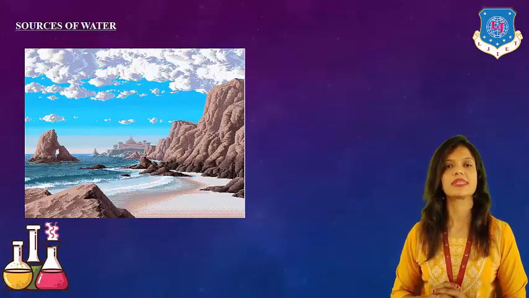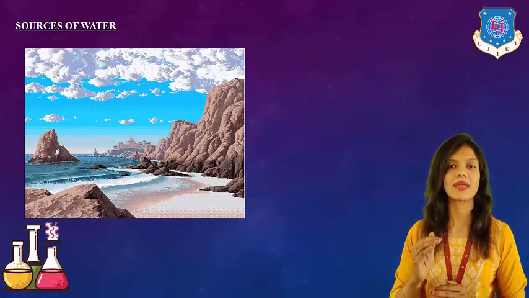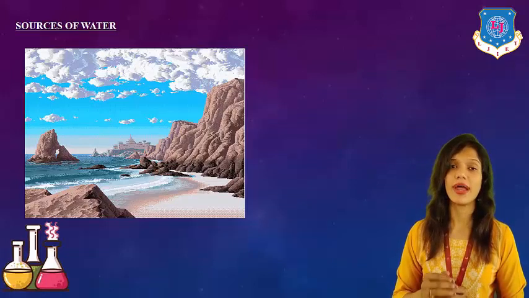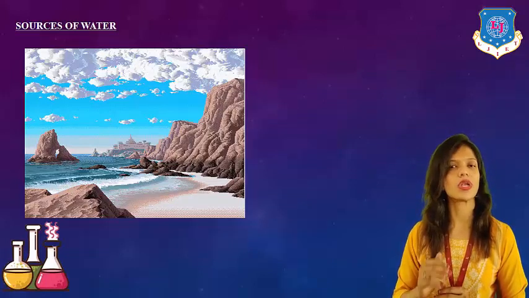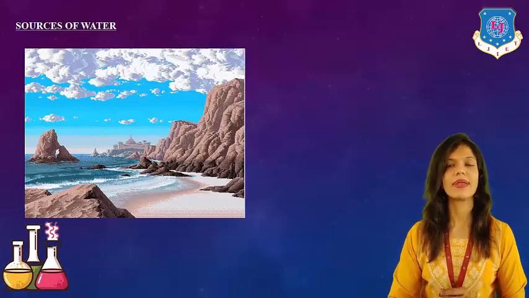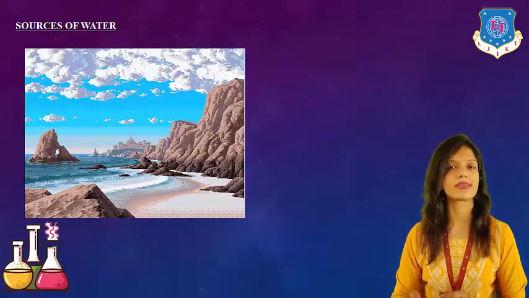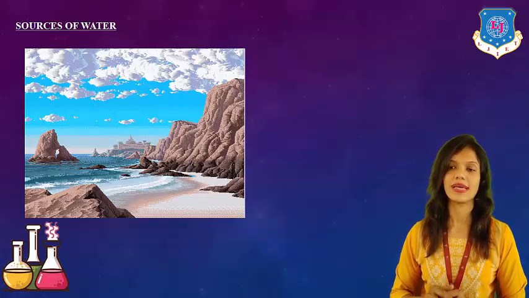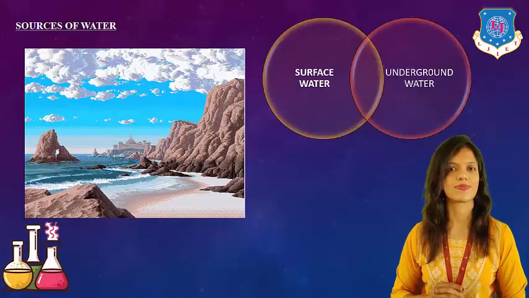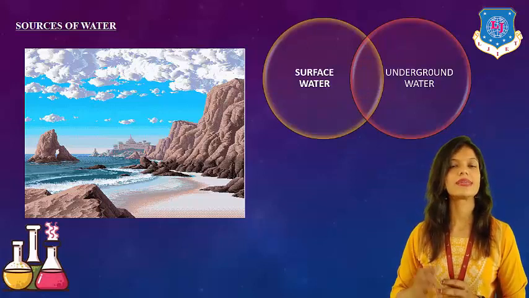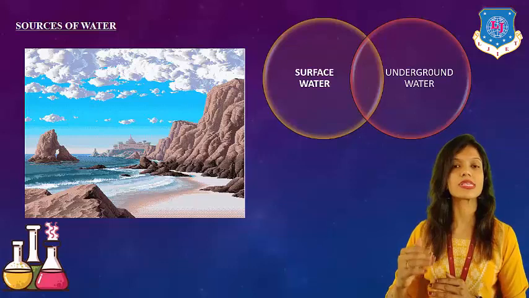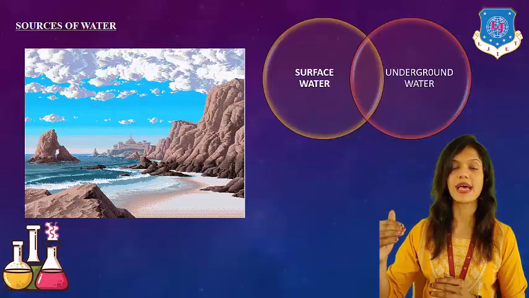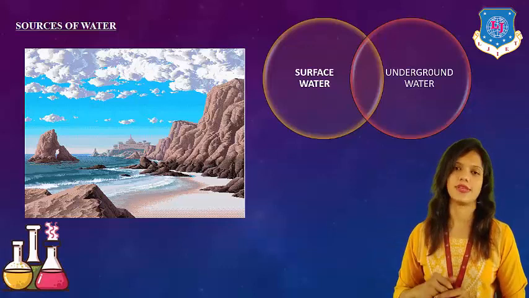Sources of water means the main place from where we can obtain the water, right? It can be divided into two parts. First one is surface water and second one is underground water. We can divide it depending upon their availability on Earth's surface and below Earth's surface.